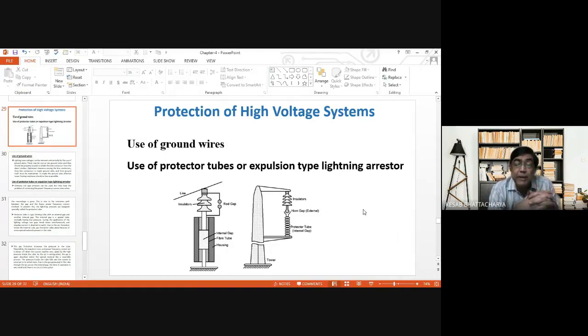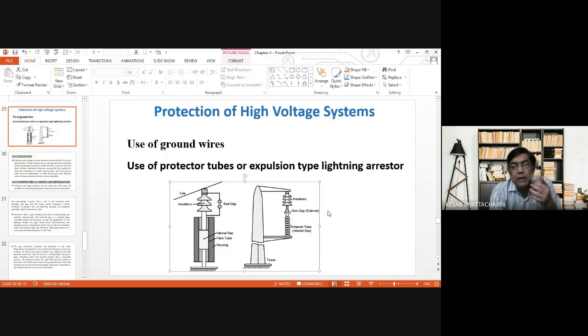But what really happens after the over voltage is gone? It is not a permanent phenomenon. It is a transient phenomenon. When the over voltage is gone and the normal power frequency current starts flowing through the line, obviously by that time the ions produced due to breaking down of the gap are still remaining within the gap, and normal power frequency current will also flow through this path.